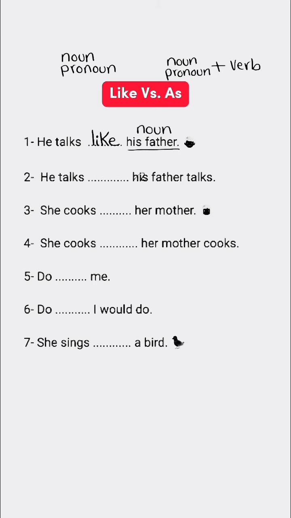He talks, his father talks. His father talks. Noun, verb. So we use as here. He talks as his father talks.